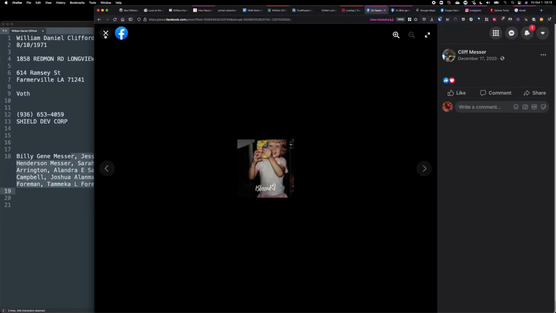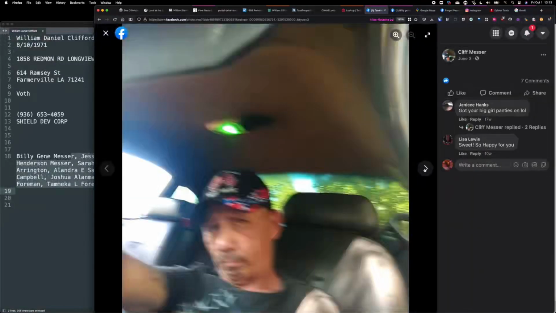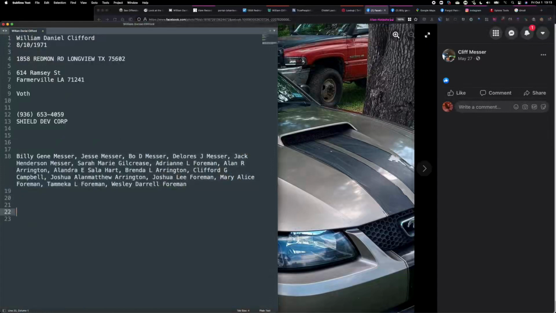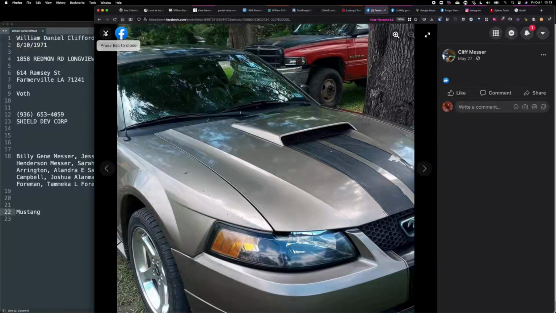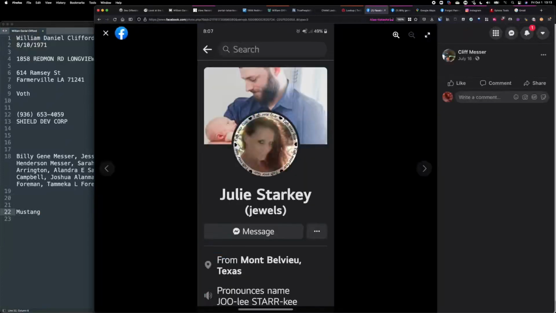Some other picture he has of a child here, probably related. This image, not good quality. A car, likely his own vehicle. Now we have a vehicle. Now we can write that down. Okay, Mustang and another Ford truck in the back. People usually take pictures of their own cars. Another possible pivot point, Julie. We can now look into her life and see.